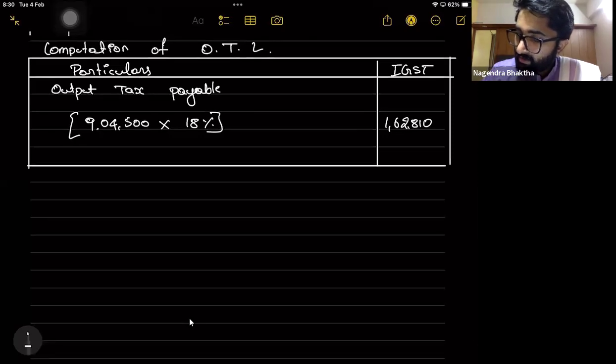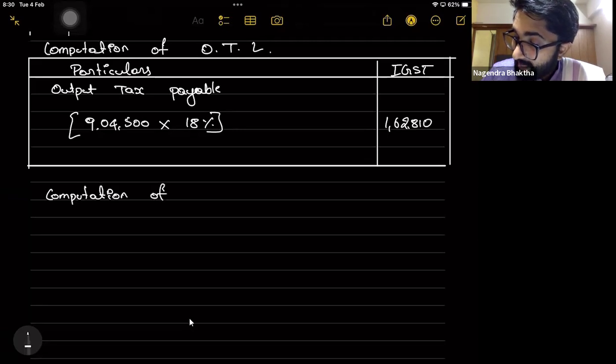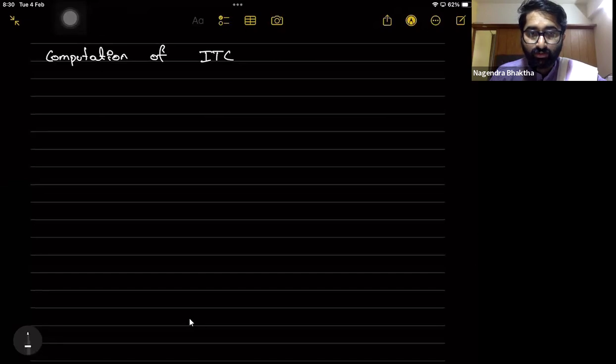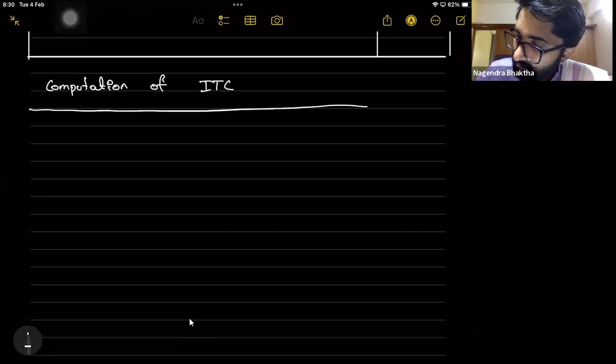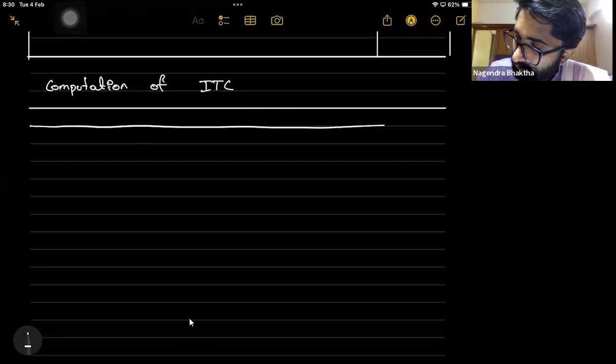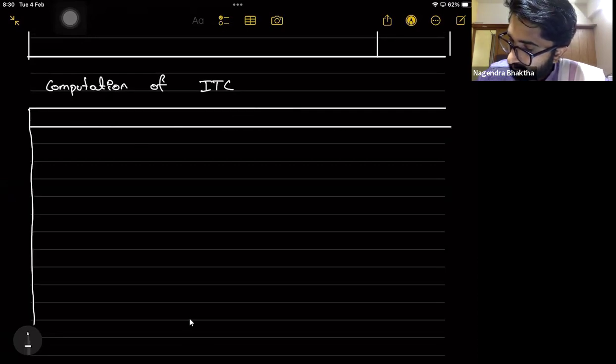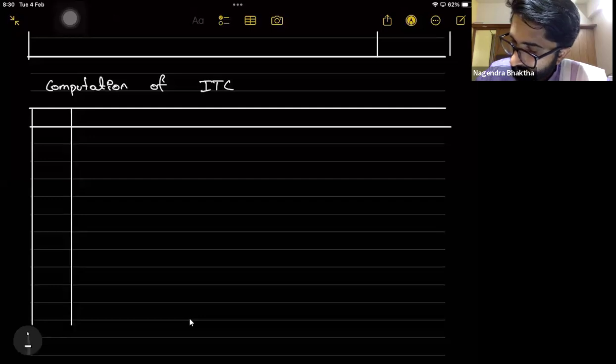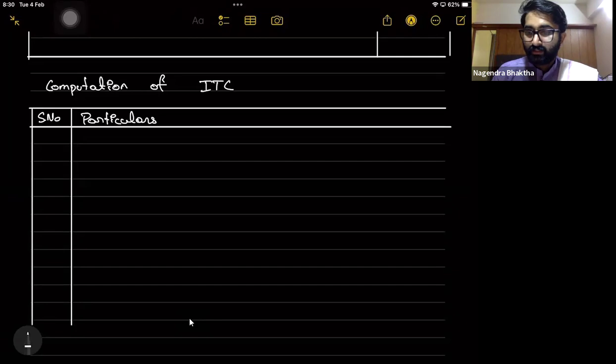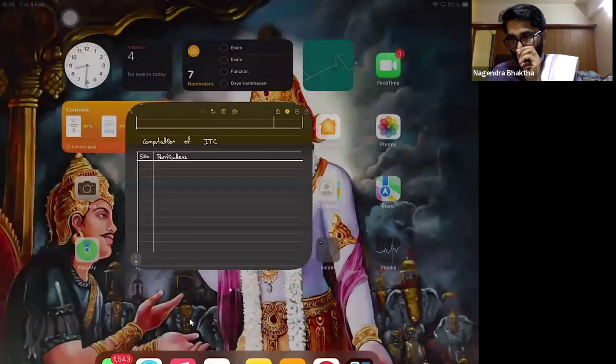Last one. Computation of ITC. So you have to calculate computation of ITC here. So how much ITC that I'll get, that I should know, no? Correct. So that we will calculate now. This is serial number. Particulars. CGST, SGST, IGST is there or not? I have the doubt. Let's see.